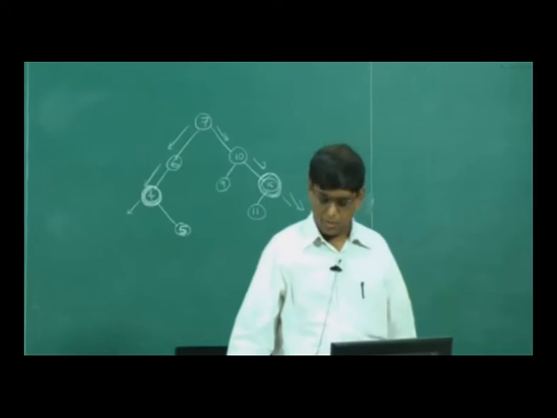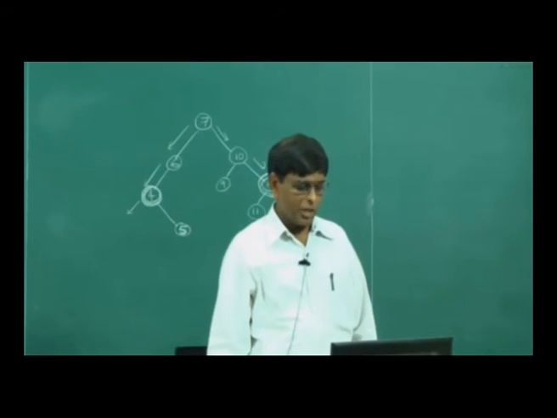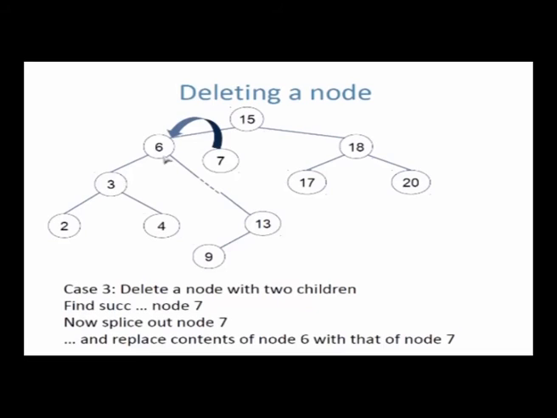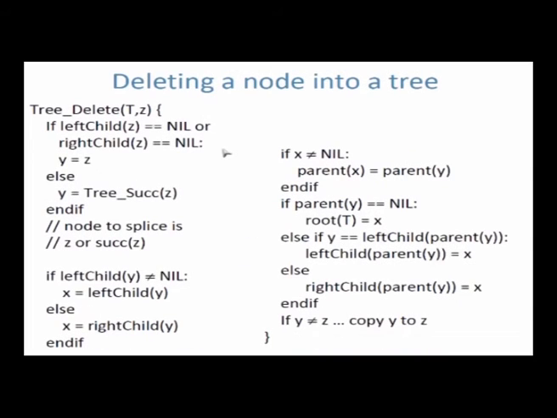So you splice it. After splicing, copy the value of 7 into this node. Whatever value is there, 7, you copy into this node. So you replace 6 by 7. So effectively you have deleted 6. Is it okay? So it is a very, very simple procedure for deleting a node from a tree.